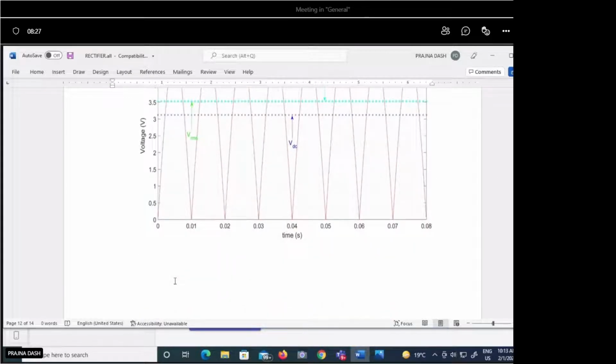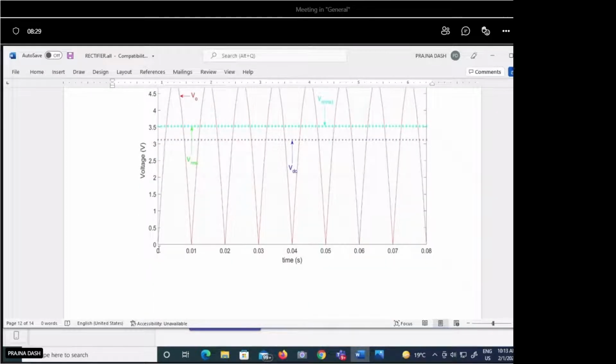But in case of your full wave rectifier circuit, if the time period of the input is 2 pi, the time period of your output is pi. So obviously the frequency of your output will increase. The frequency of the output signal is twice that of your input signal in case of your full wave rectifier circuit.